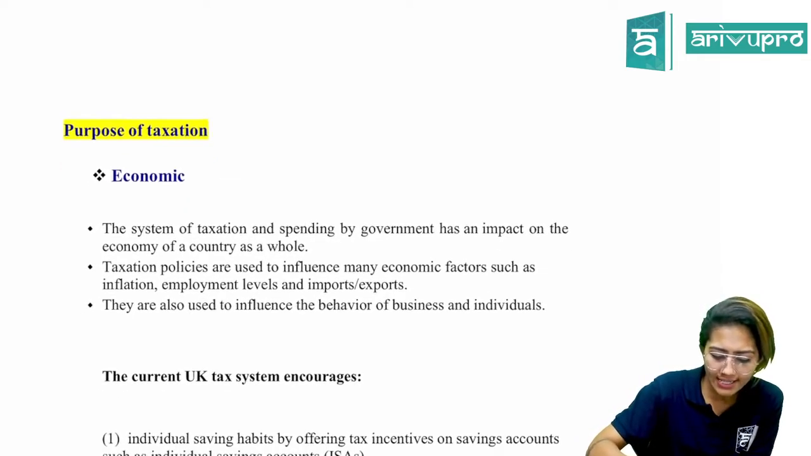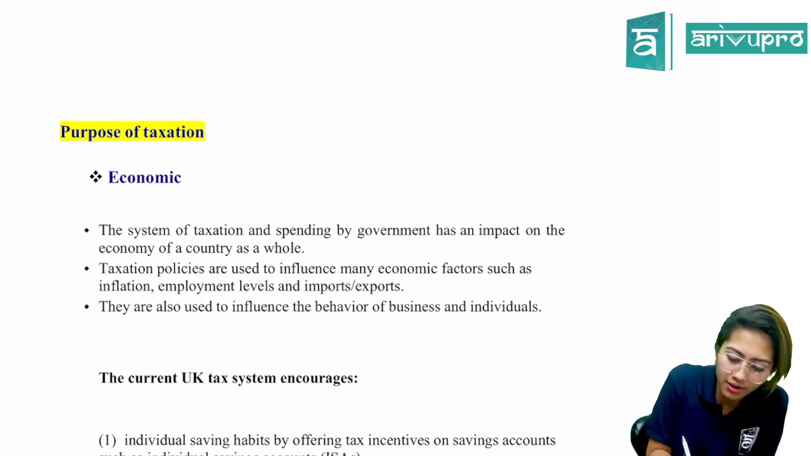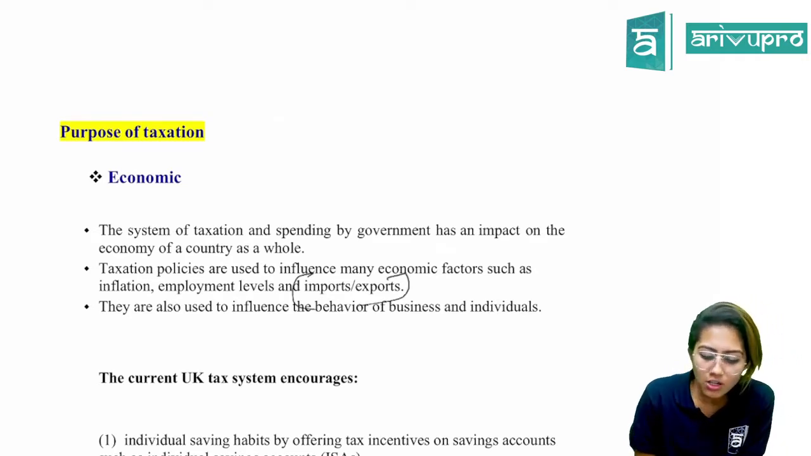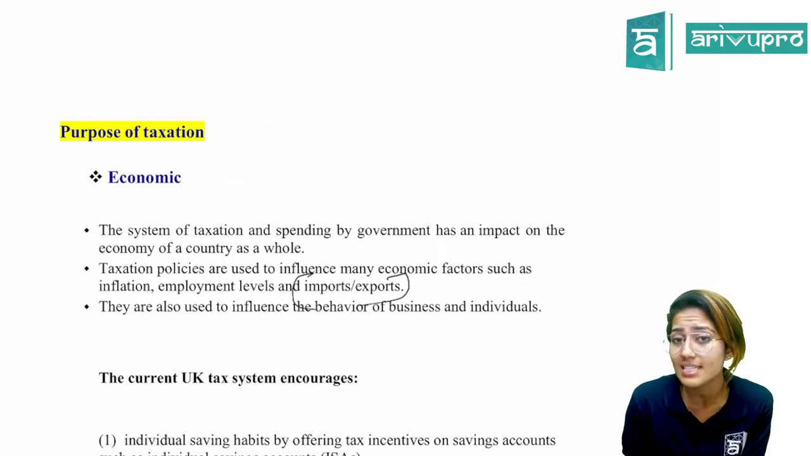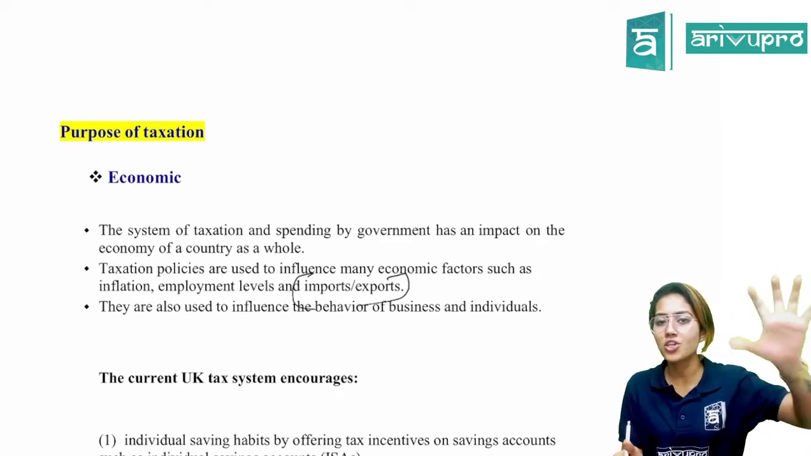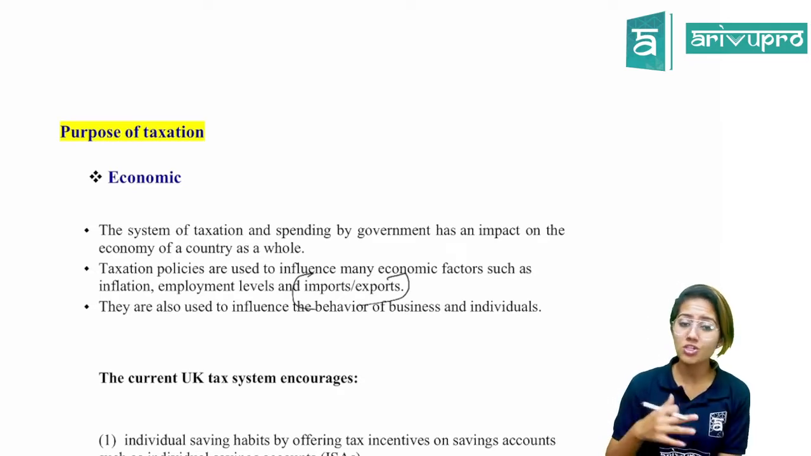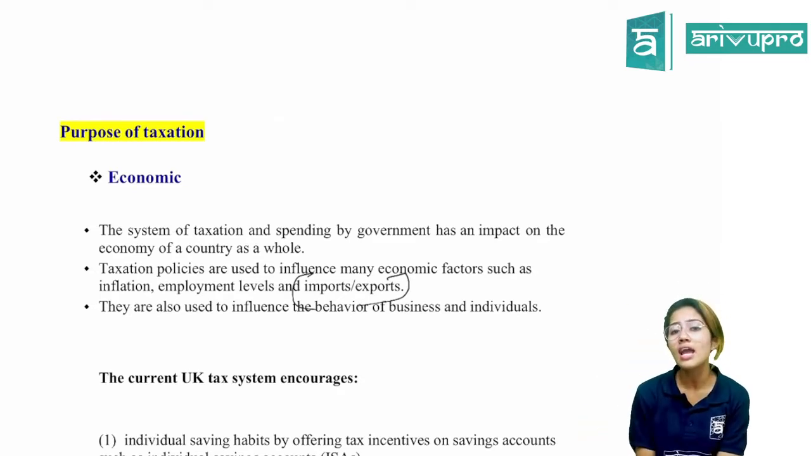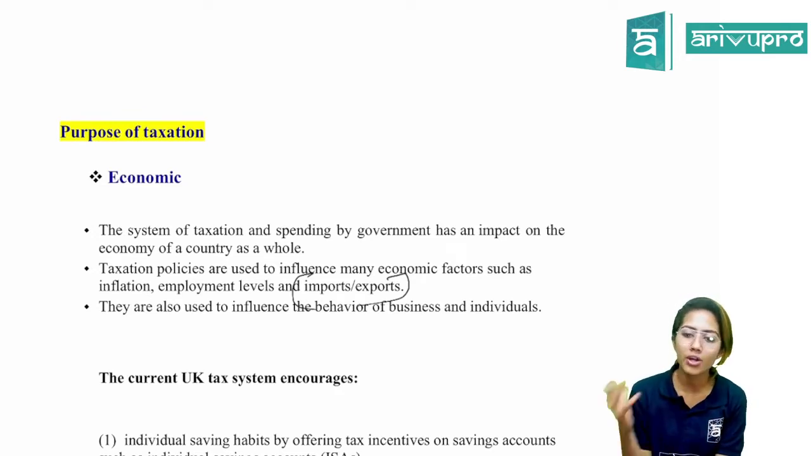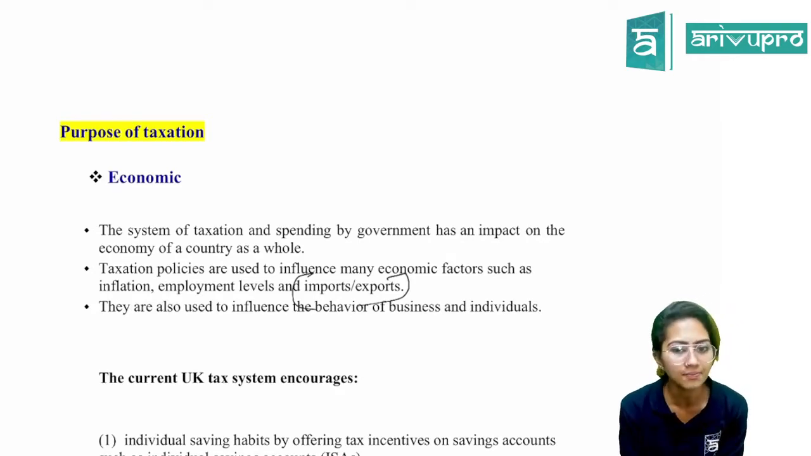Taxation policies are used to influence many economic factors such as inflation, employment levels, and imports or exports. We already discussed this, didn't we? Now, they are also used to influence the behavior of businesses and individuals. I told you, if more tax is levied, then individuals are left with less disposable income to purchase goods and services. So obviously, the demand in the economy would go down, especially in a situation of inflation. When the demand is too high, the government uses these methods to regulate the demand in the economy and to bring the inflation down. Is that clear?